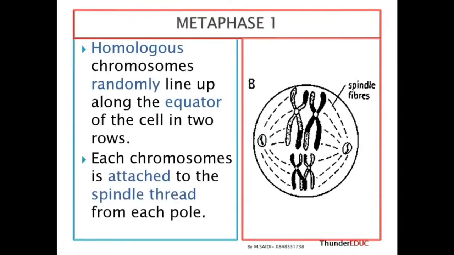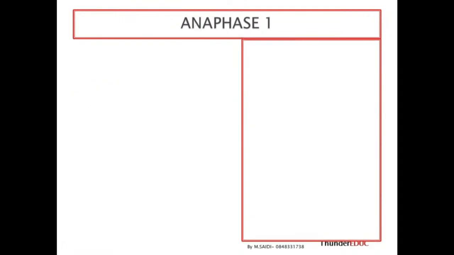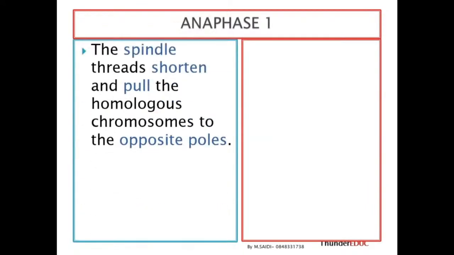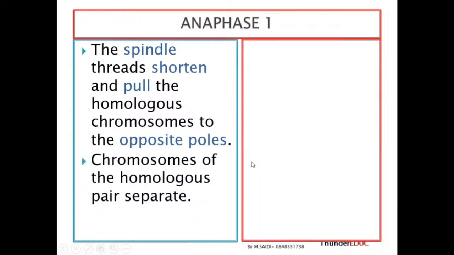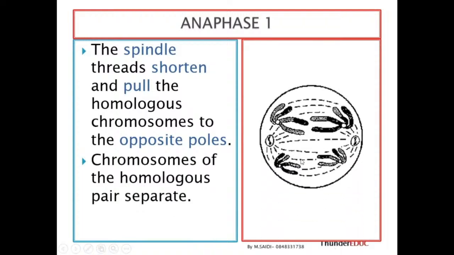So after that, once they are done with this, they start to move apart, which is called anaphase. In anaphase, the spindle threads shorten. When they shorten, they pull. It's like when you are a bodybuilder and you carry something, the muscles shorten. When they shorten, they pull. So they pull the homologous chromosomes to opposite poles. What happens to the homologous chromosome pair? They separate. It means that now they move to opposite poles. This is what is happening.